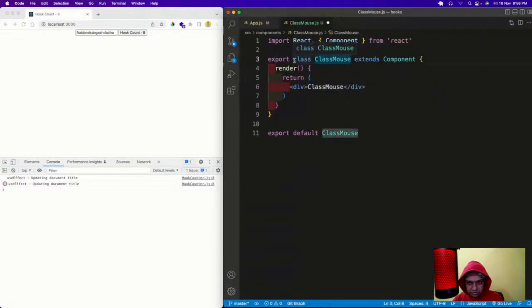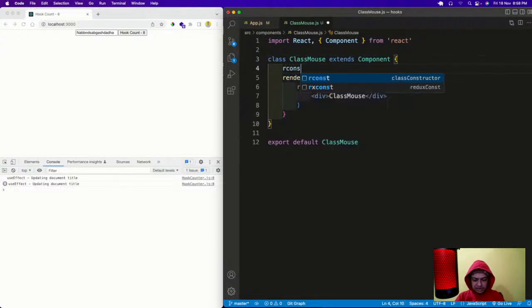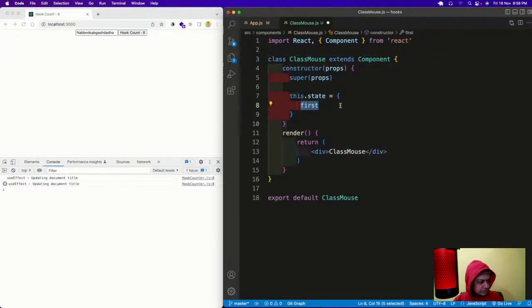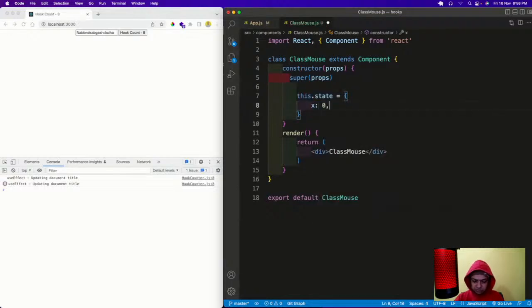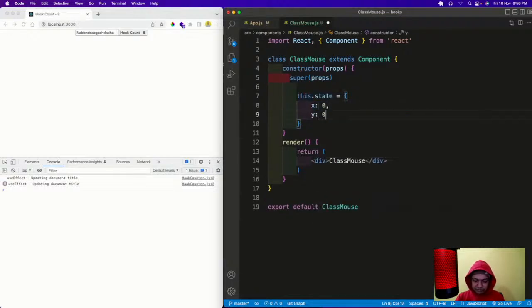And now what I'm going to have here is like this, and I will have a constructor, and this.state will be x is 0 and y is 0. So these two things will be there.